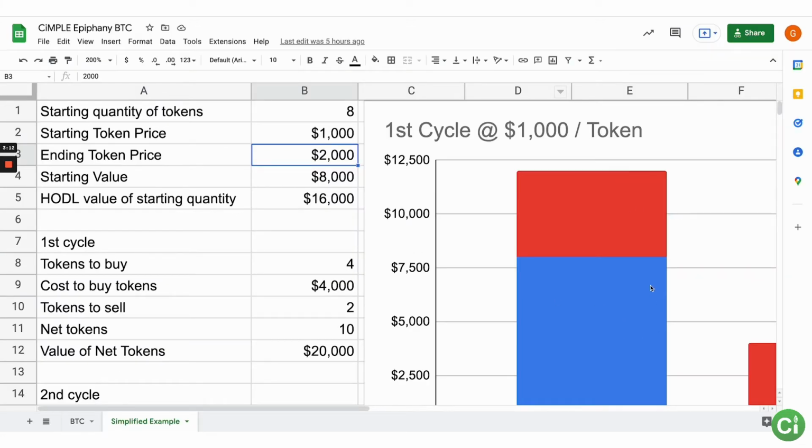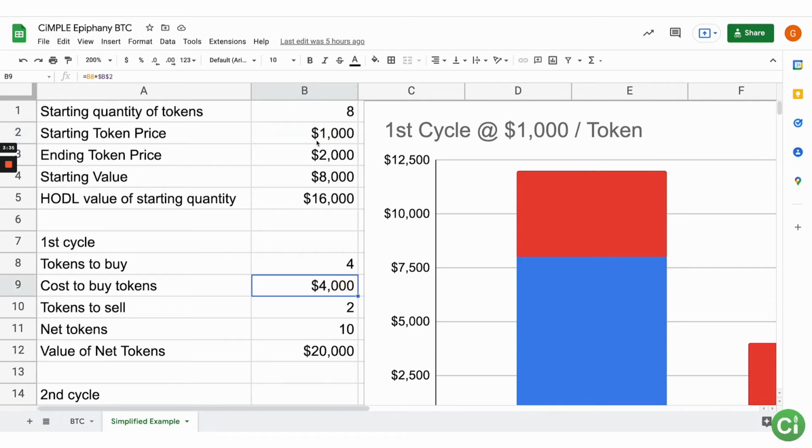We're going to be looking at the graphs in a second, but I wanted to stay zoomed in over here so that we could look at the actual math, and then from there we'll look at the graphs, and it'll visually be easier to understand. So what we're doing here is we're starting with 8, we're buying 4 more, which takes on a debt of 4,000, because remember the price is 1,000. If you're buying 4 times 1,000, that's $4,000 in debt.